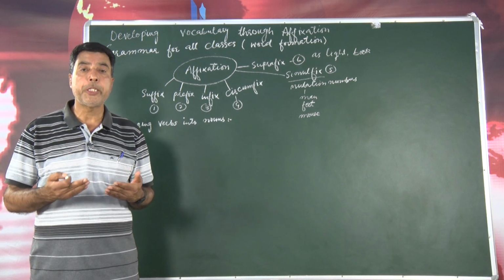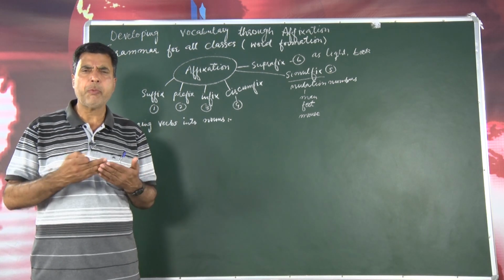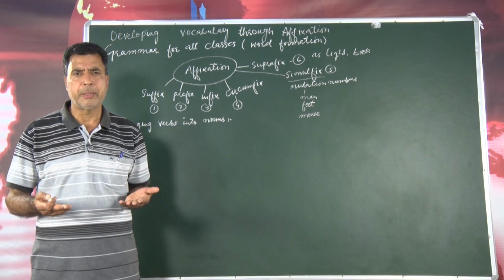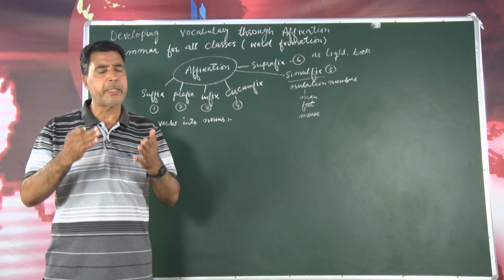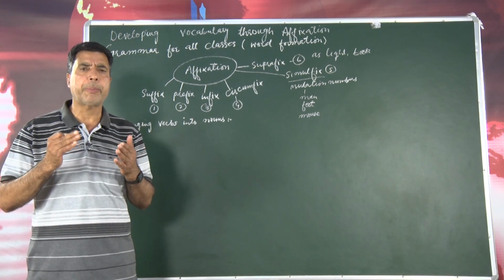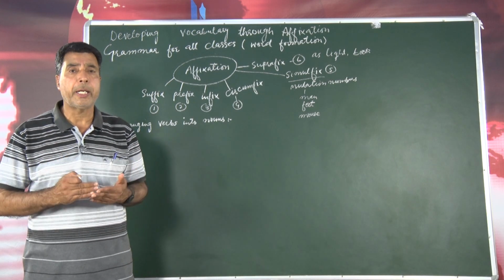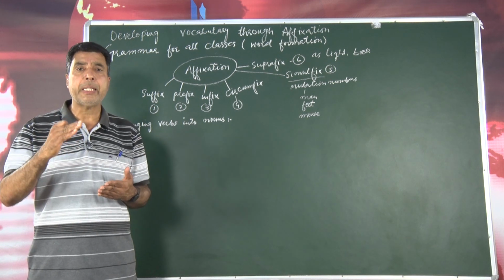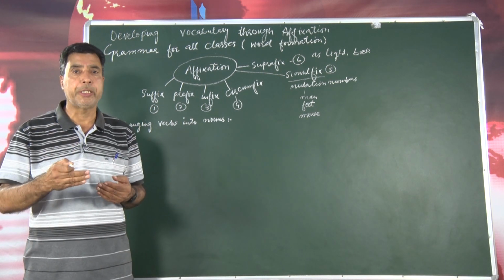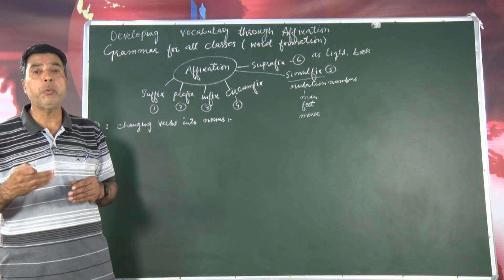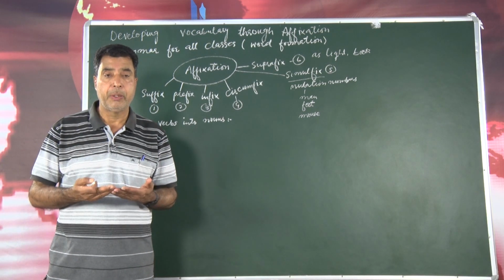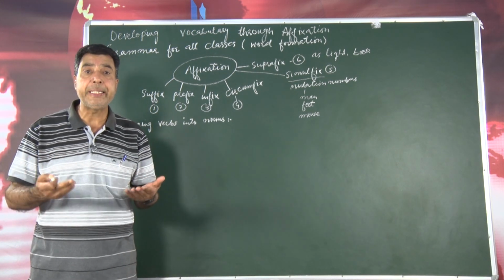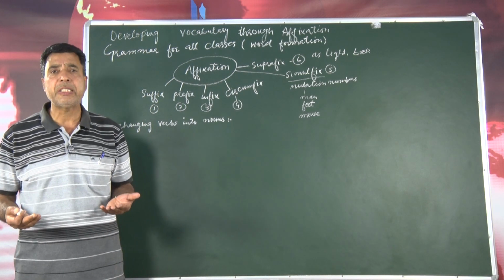You know, in your English books you find vocabulary at the end of every lesson. And what does this vocabulary mean? This means that you will find different items, any kind of grammatical item. But here today, no doubt I am discussing vocabulary, but this vocabulary item is for affixation, that means word formation. How can we find different words when we need to speak, because sometimes we feel the need of words. Where do we get these words from?